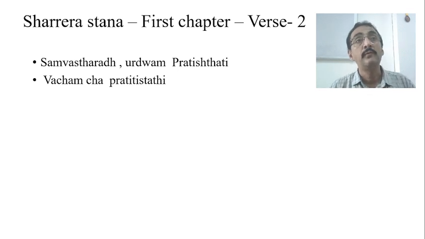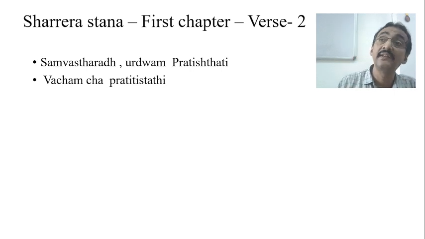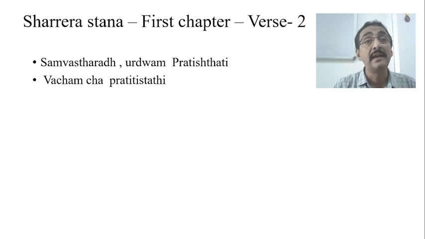Samvatsarat urdhvam. When will this happen? After 1 year. But he again says vachancha prasrajati. At the end of 1 year, the child will also be able to utter a few words, monosyllables or maybe bisyllables.